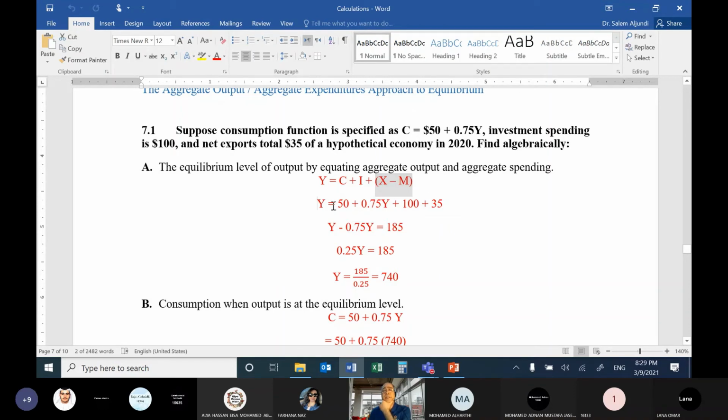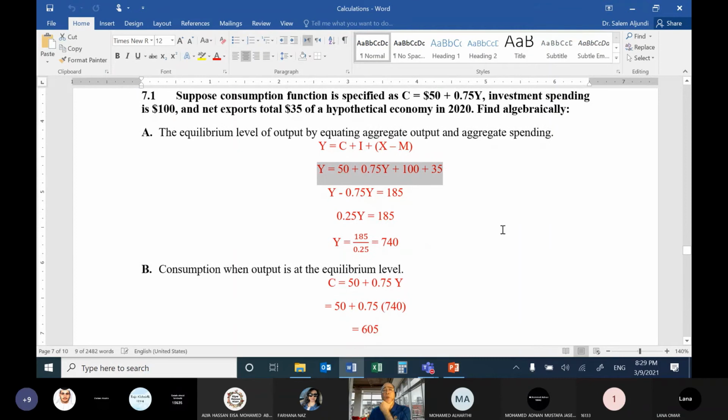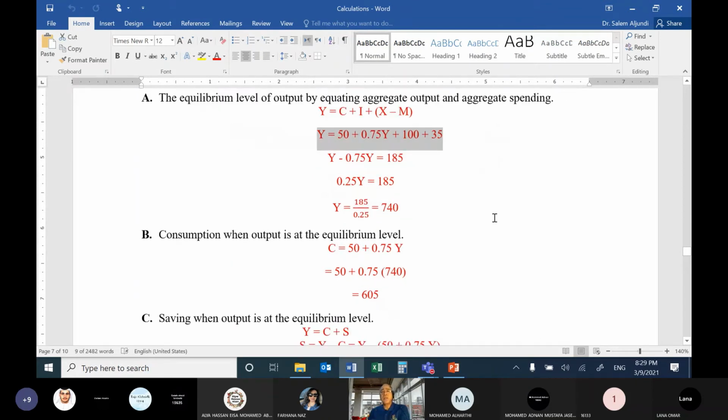So here what is missing? Only Y. So let's sum these numbers: 100 plus 50 plus 35 is 185.